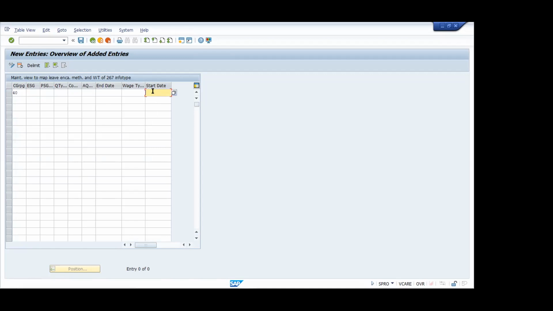You got my point? Yes, sir. So basically what we are doing is deciding the quota type, and also aligning the employee subgroup grouping and PSG grouping, and we are making the configuration in this particular node. Now we just go back.